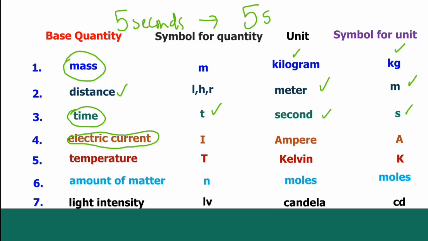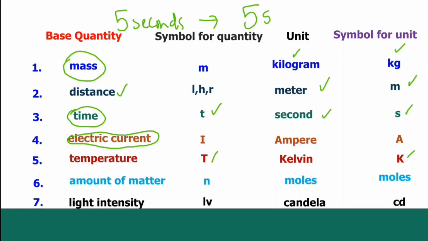Then we've got electric current, which is one of those base quantities. The symbol for the quantity is I, the unit is the ampere, and the symbol for the unit is A. Then you've got temperature. Temperature is interesting because we're used to measuring temperature in degrees Fahrenheit or degrees Celsius, but temperature is actually measured in Kelvin according to the SI unit. The symbol there is big T, and the symbol for the unit is a big K.